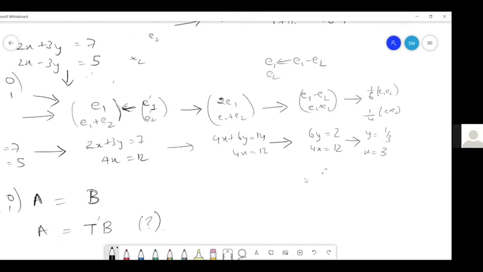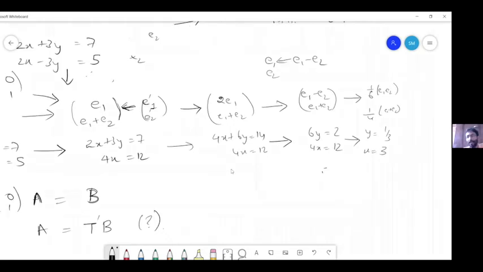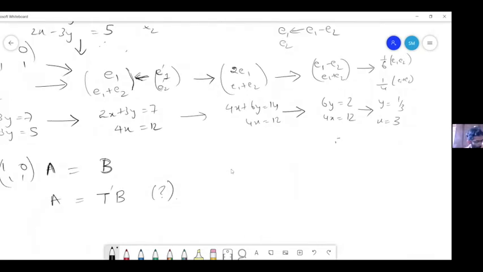Shiv, I did not understand this part. I mean, A is equal to T inverse B. How do you find T inverse? Right. No. I did not say inverse. I still did not use the word inverse. That word needs a bit of thought. So yeah, for now I'm just using T dash. T dash, yes. From T dash B, how to find T dash, right?